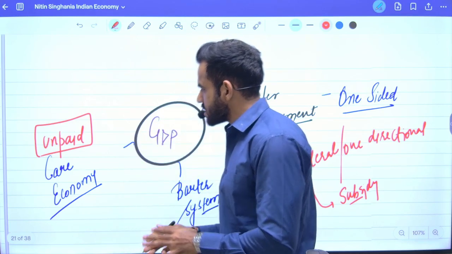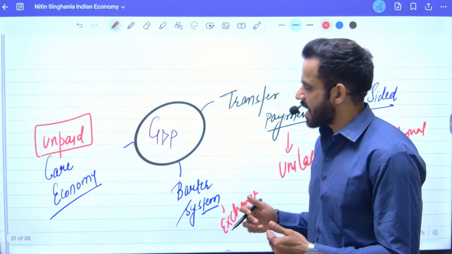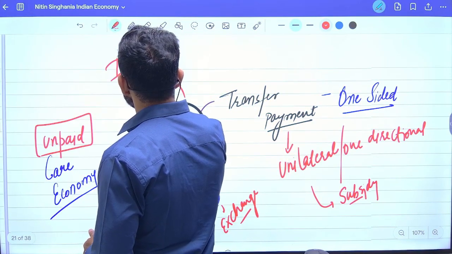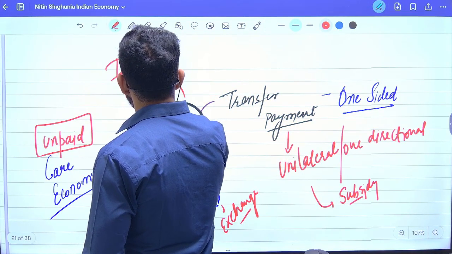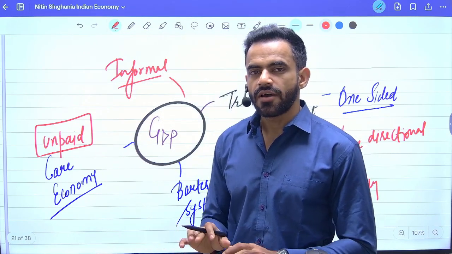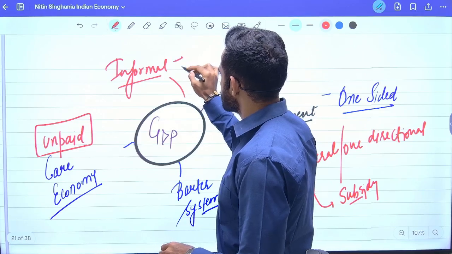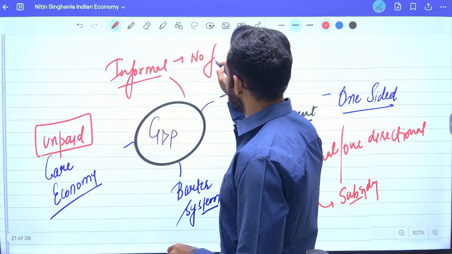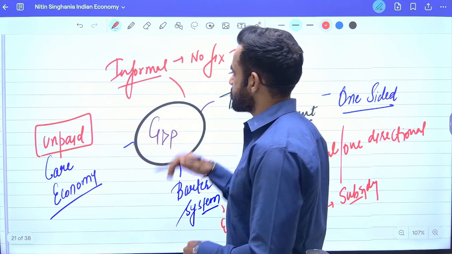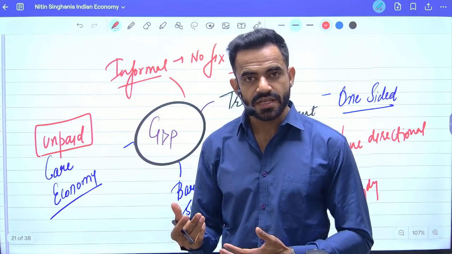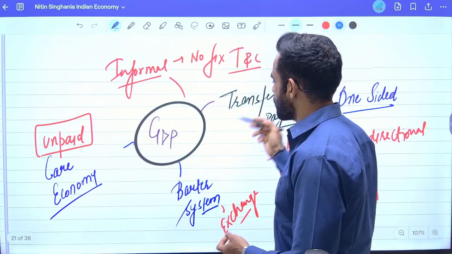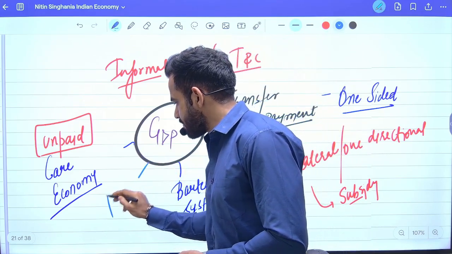Okay, so these are some of the exceptions. Apart from that, informal economy is also not quantified. What is informal economy? Informal economy basically means they do not have fixed terms and conditions. Now, if they won't have fixed terms and conditions, we cannot quantify the value of their work. Apart from that, even black economy or black money is not covered.